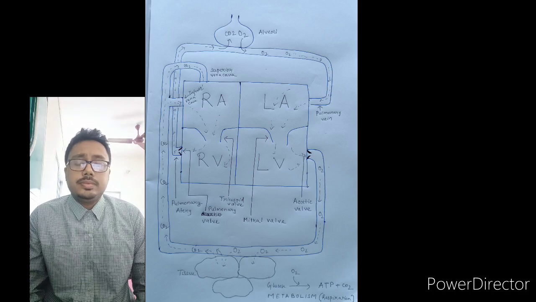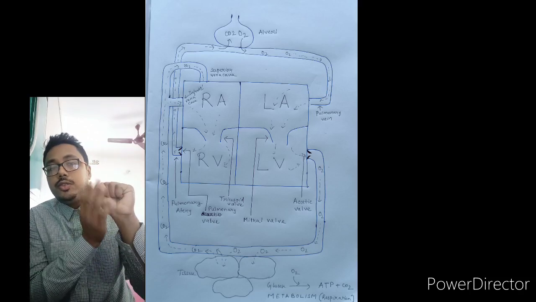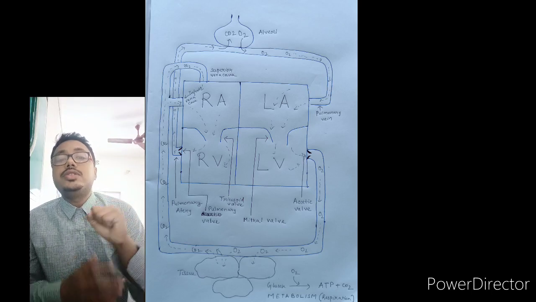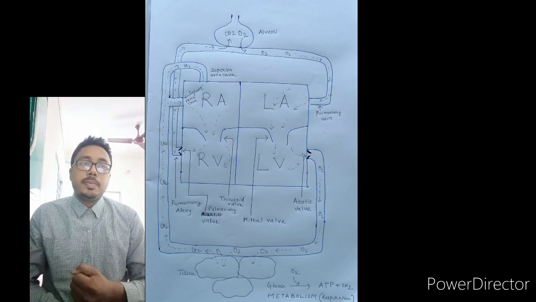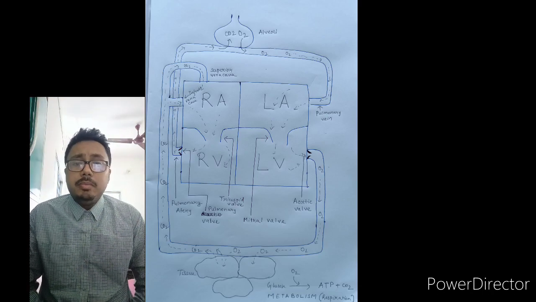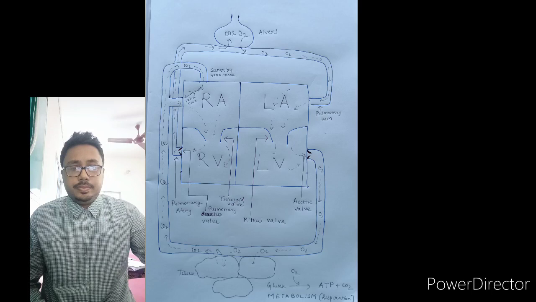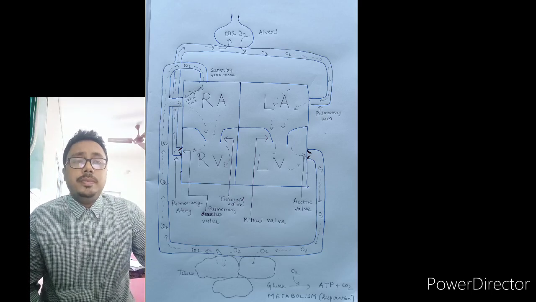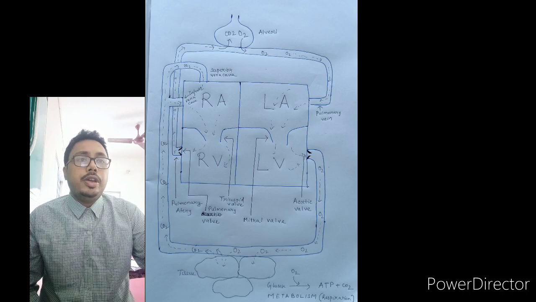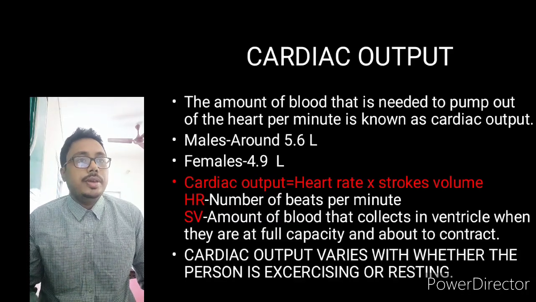We know that the heart is in the shape of your fist. This is your fist, and the shape of your heart is like this fist only. So this is the pumping machine which pumps the blood throughout the body, and it pumps the blood for purification as well. Now let us come to the next thing.